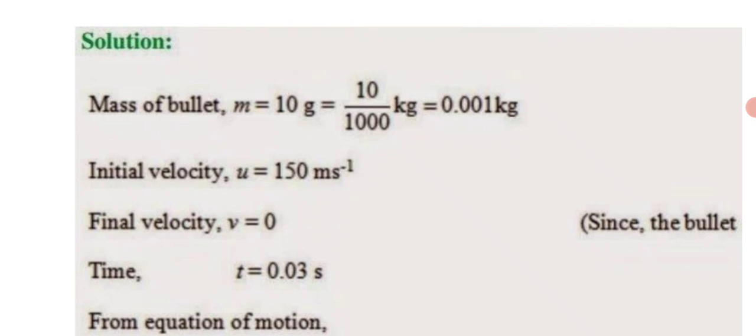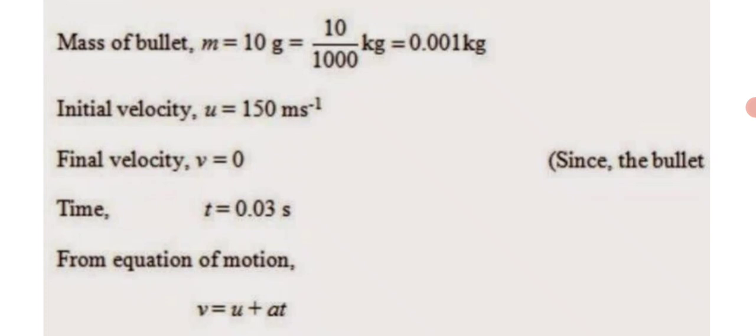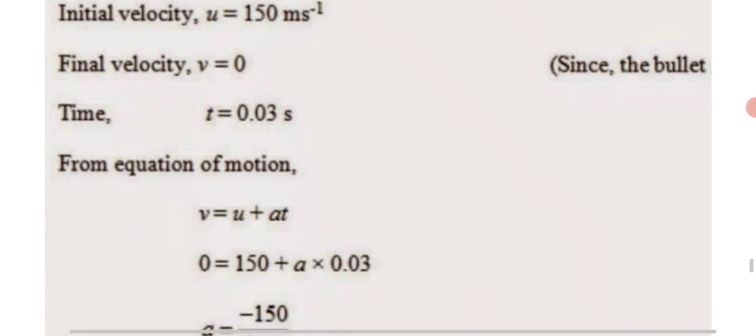Right answers. Mass of bullet m is equal to 10 gram, 10 divided by 1000, 0.01 kg. Initial velocity u is equal to 150 meter per second. Final velocity v is equal to 0. t is equal to 0.03 seconds.